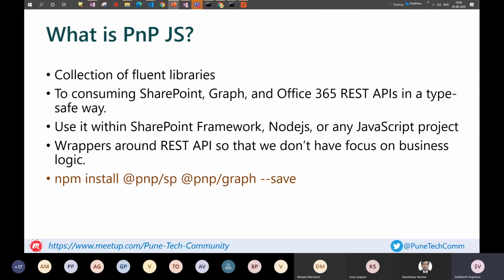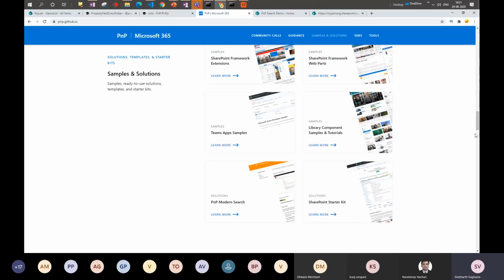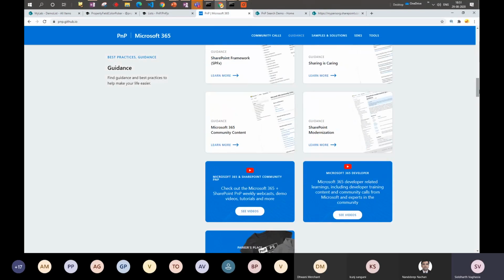Plus there are many advanced methods available which we can directly use. To use it, we just have to run the npm install command. You don't necessarily need to install all of the libraries or packages. If, suppose, you don't want to use the graph part of it, you can directly use pnp/sp. Let me first go through the PnPjs library repo documentation.